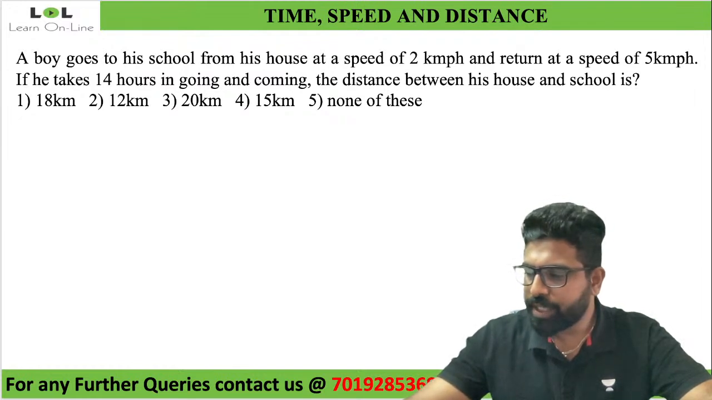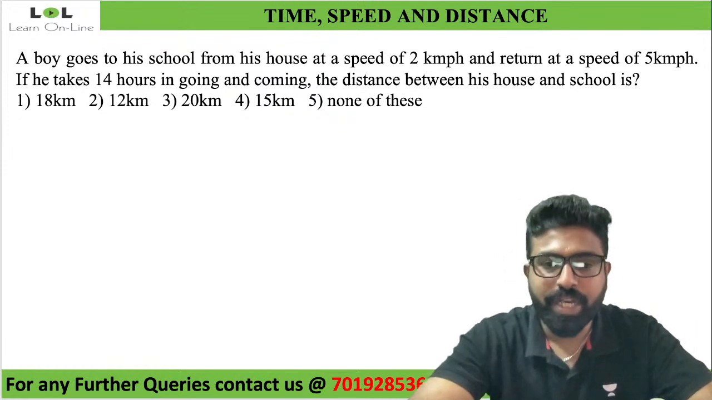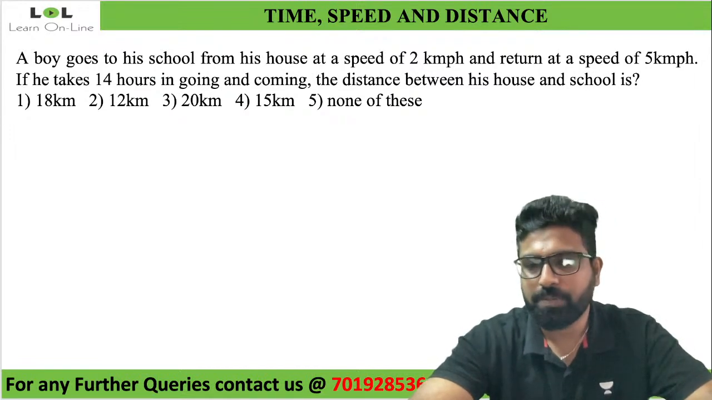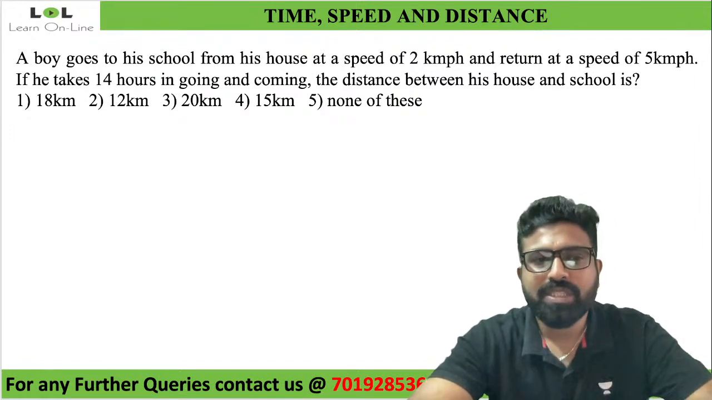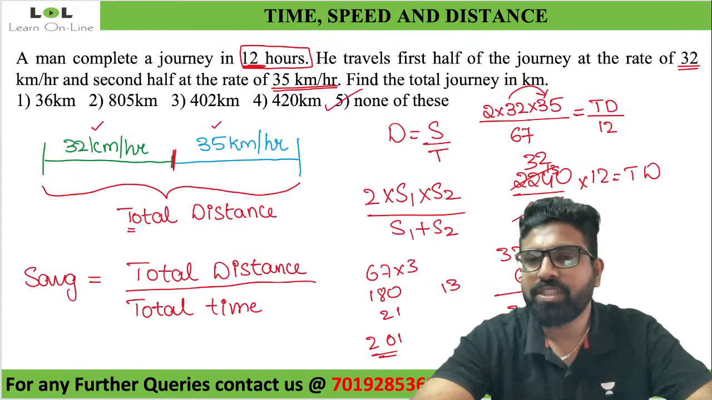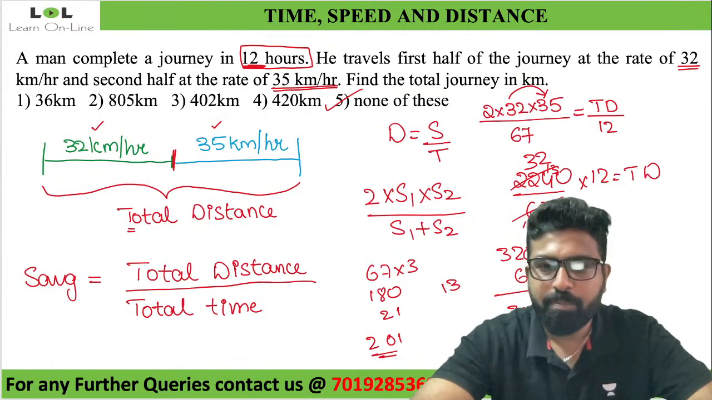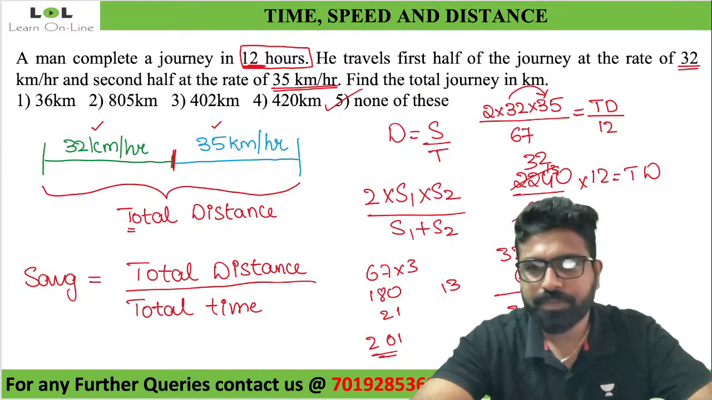2 into 32 into 35 into 12 divided by 67. 401. Okay, there also you're getting a decimal value. You're not getting exactly 402, you're getting a decimal value. Since we have got a decimal value and this is a huge calculation over here, maybe we have gone wrong somewhere.